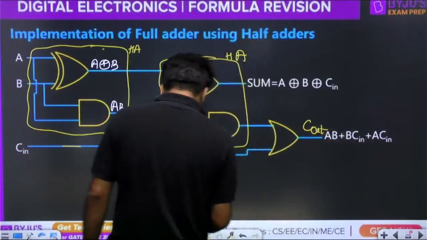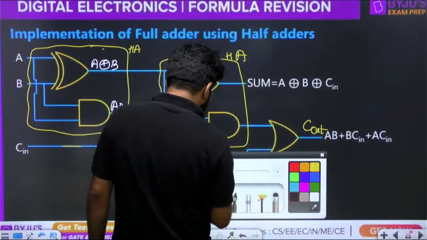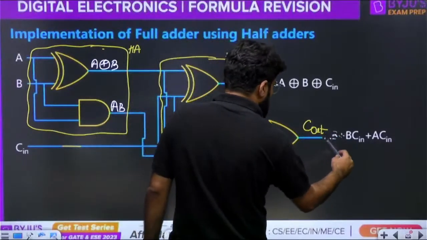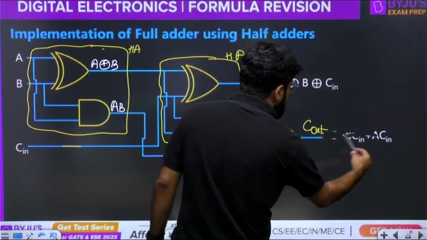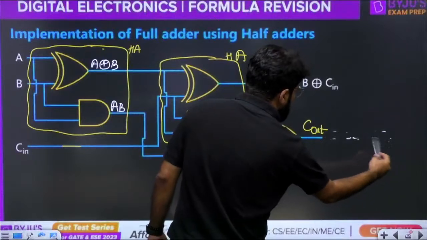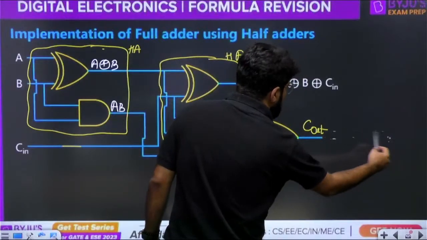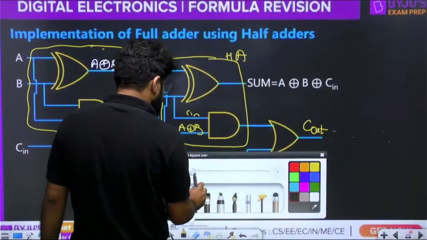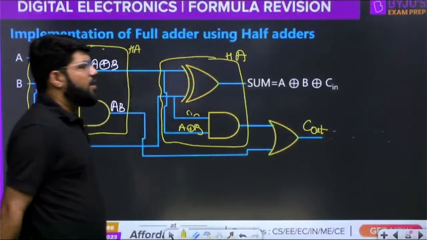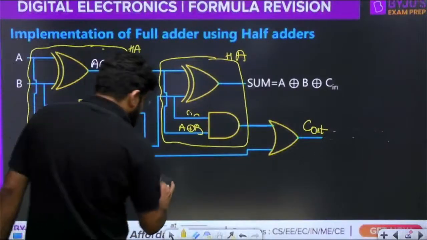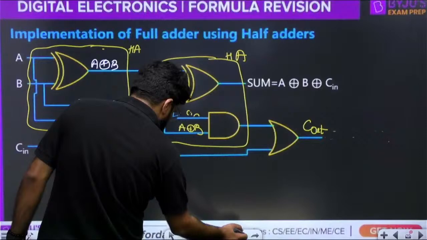The K-map expression should not actually be written here. Let me remove that. I don't want this part. We have implemented the C out as we have simplified by the Boolean laws. So one full adder, I can say, is one more important result to note for you.